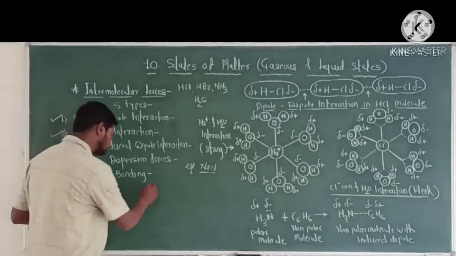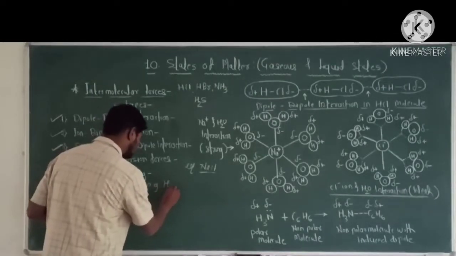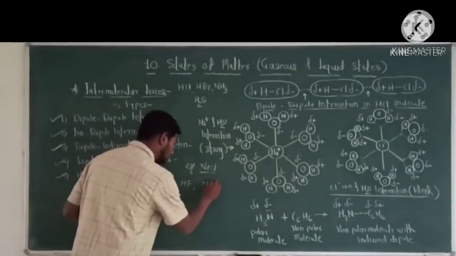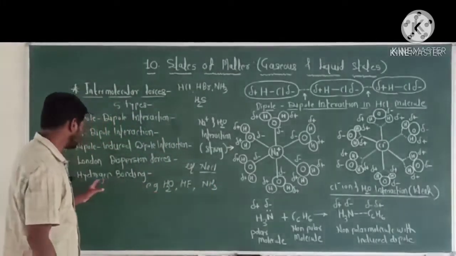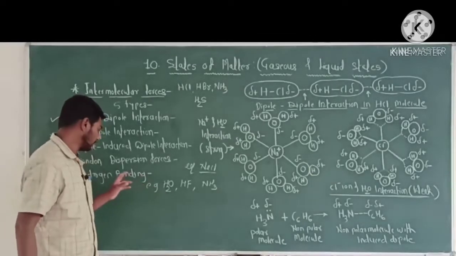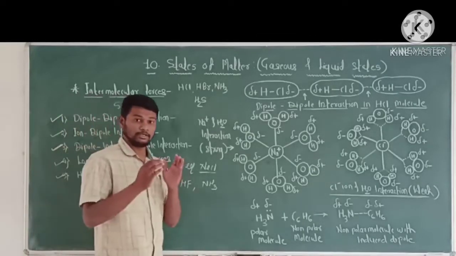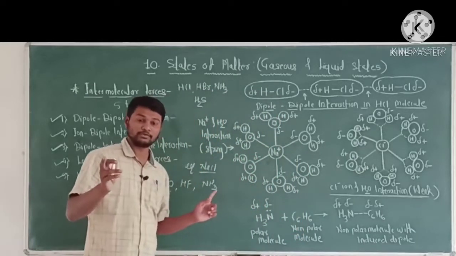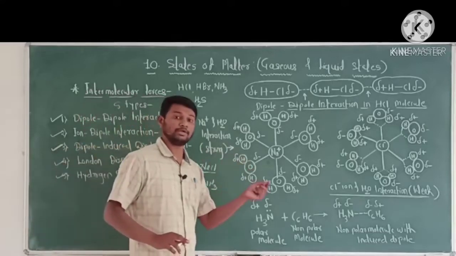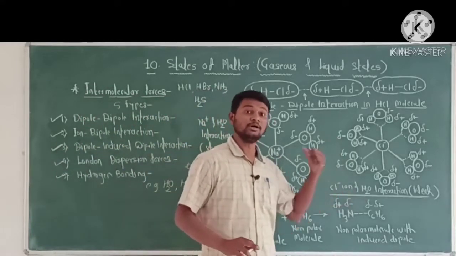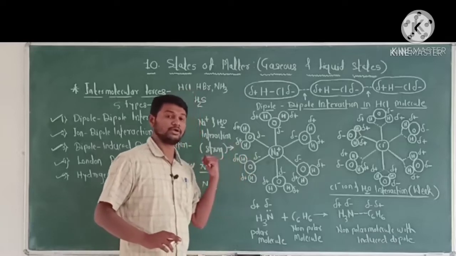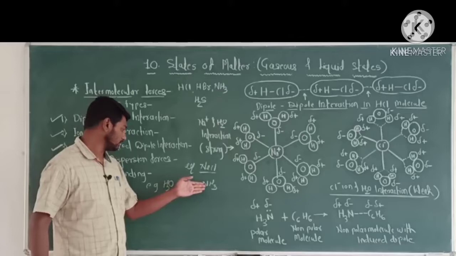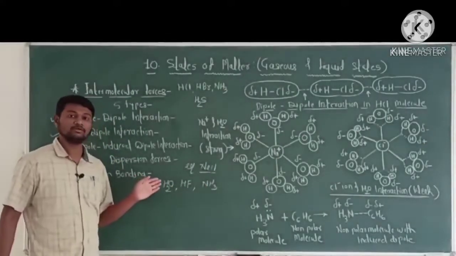For example, water, hydrogen fluoride, ammonia, these are examples of hydrogen bonding.